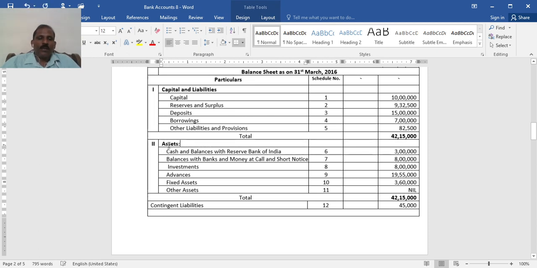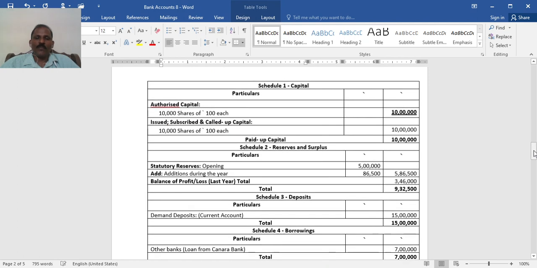Then assets: cash and balance with the Reserve Bank of India 6th schedule, balance with banks and money at call and short notice 7th schedule, investments 8th schedule, advances 9th schedule, fixed assets 10th schedule, other assets 11th schedule. Contingent liability, 12th schedule, 45,000, should not be included in the balance sheet; it should be shown separately. So now schedule 1 capital: authorized given and no other, so issued, subscribed, called up and paid up same 10 lakh.